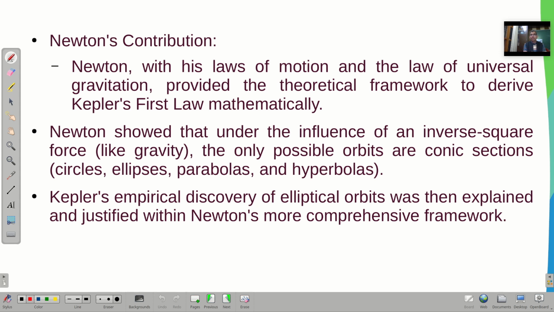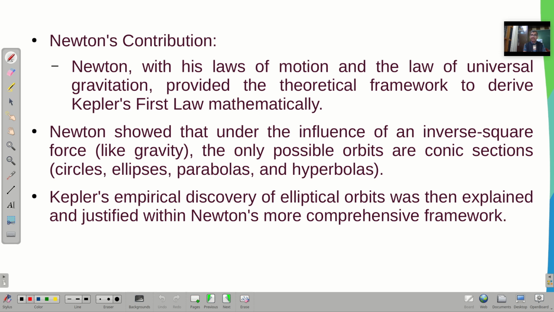Then let me talk about Newton's contribution. Newton, with his laws of motion and law of universal gravitation, provided the theoretical framework to derive Kepler's first law mathematically. Newton showed that under the influence of an inverse square force like gravity, the only possible orbits are the conic sections. That means you talk about every possibility.